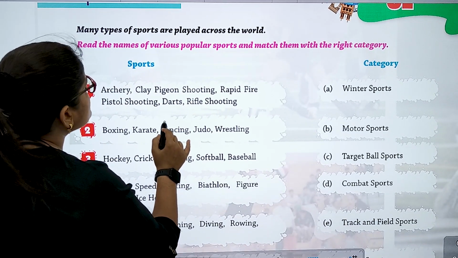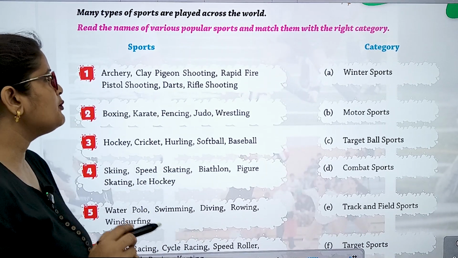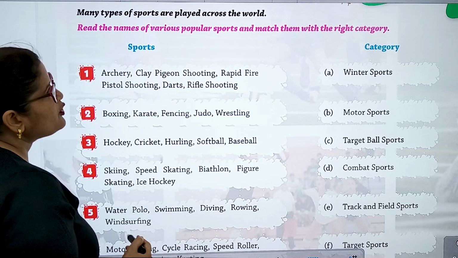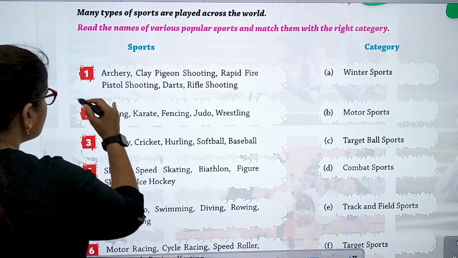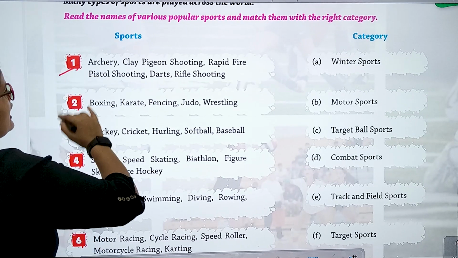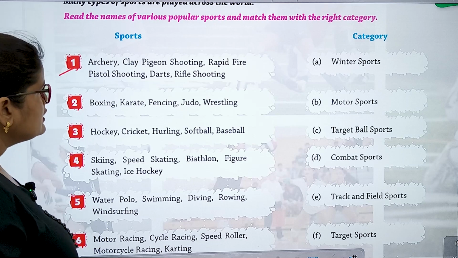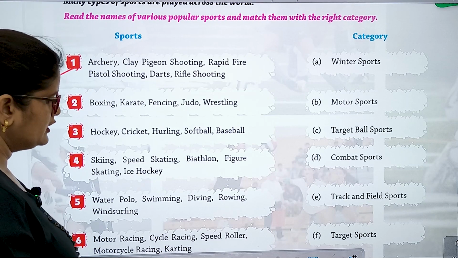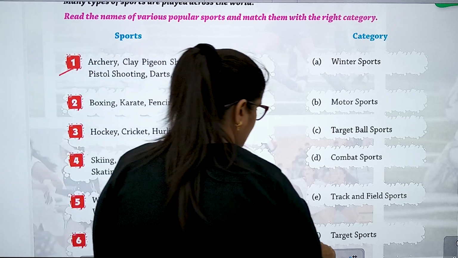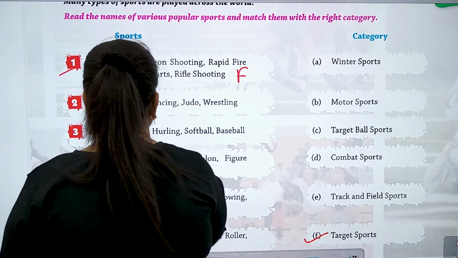Matching. Many types of sports are played across the world. So read the names of various popular sports and match them with the right category. Okay, sports and category. So number 1 is archery, clay pigeon shooting, rapid fire, pistol shooting, darts, rifle shooting. So these are our target sports. Which sports are these? Target sports. So its option will be F.